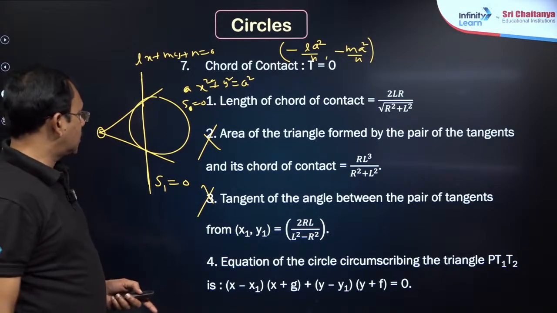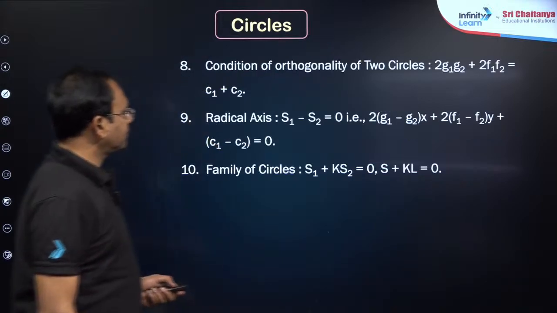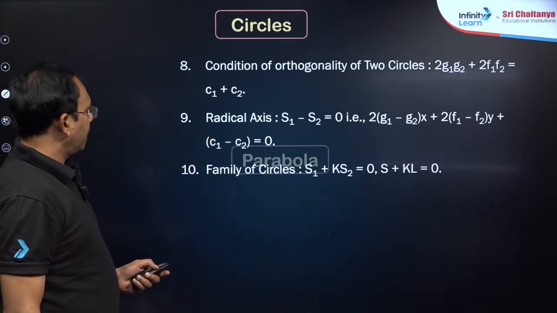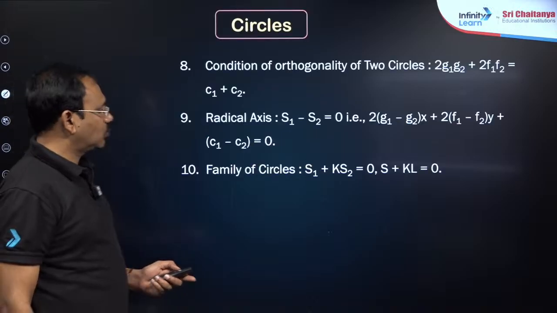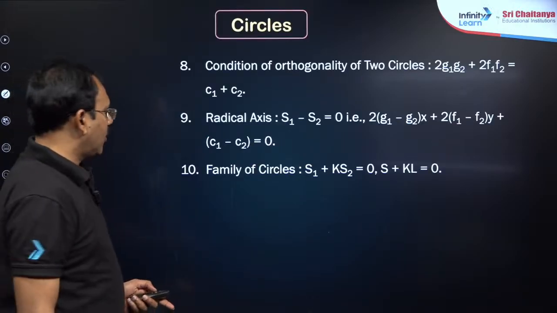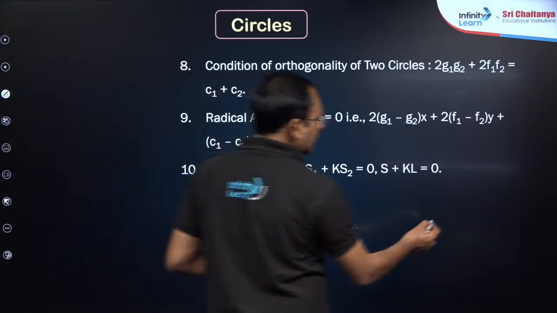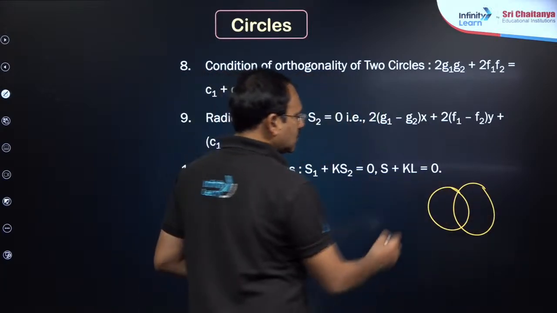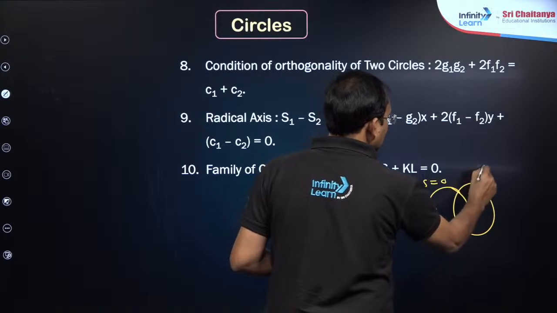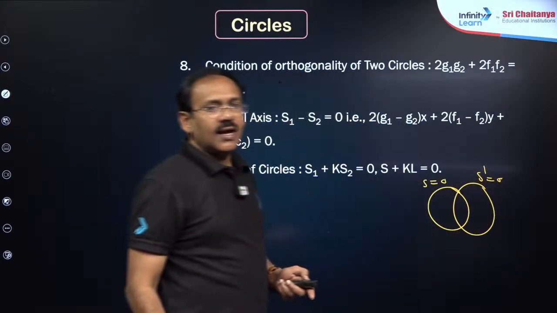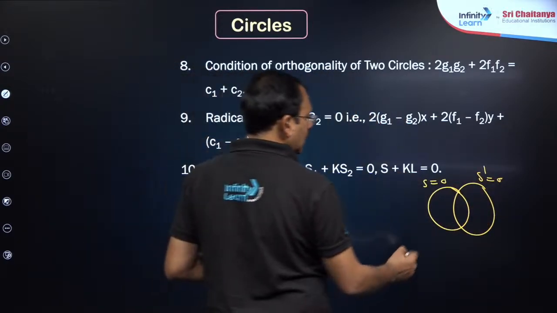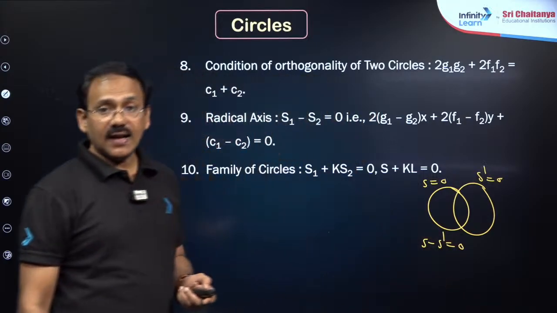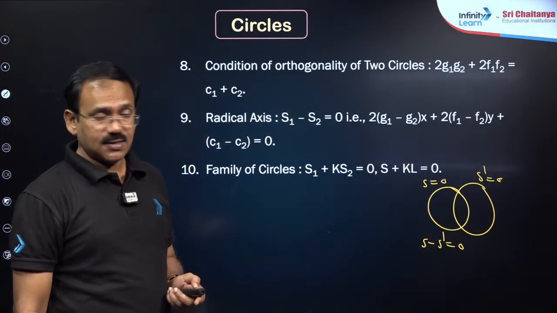Another point, dear students, is the radical axis. If two circles are given, and they intersect each other, S equal to 0 and S dash equal to 0, then S minus S dash equal to 0 gives you a line called the radical axis.